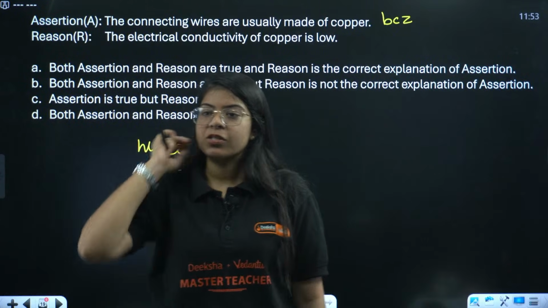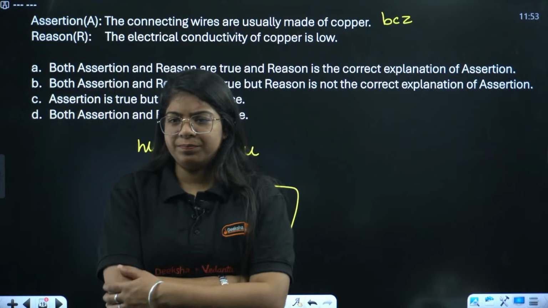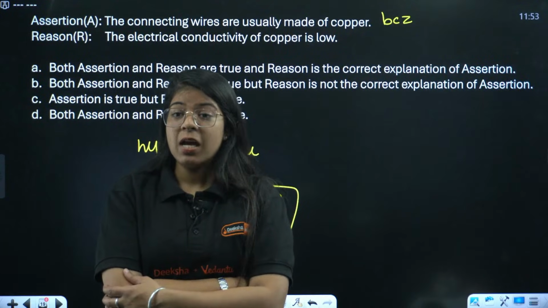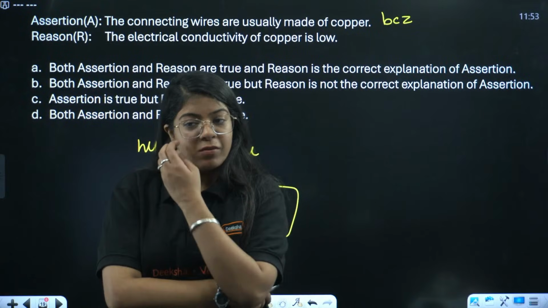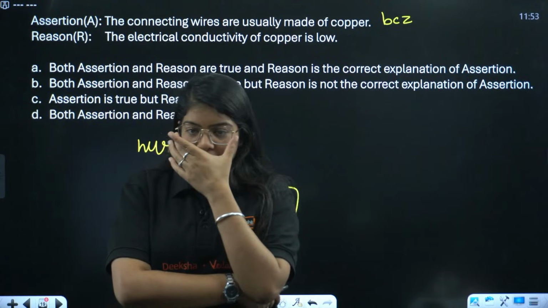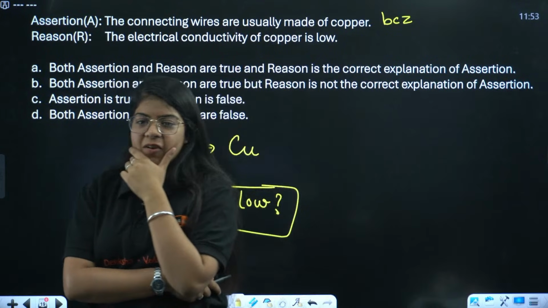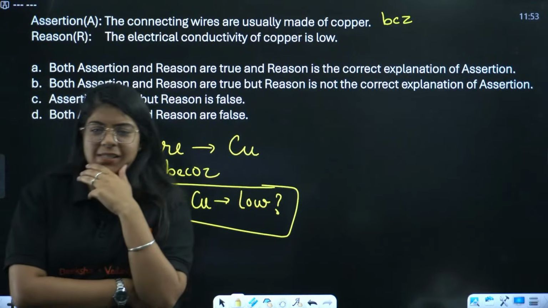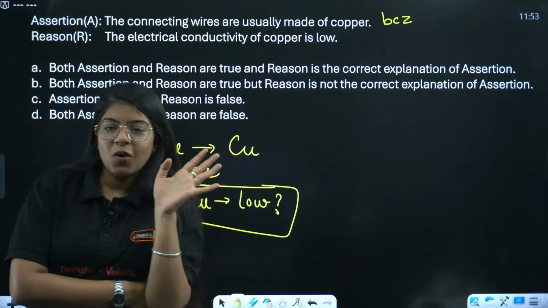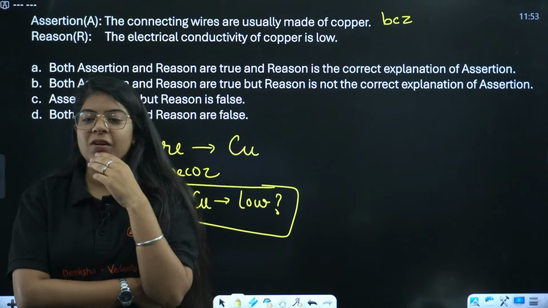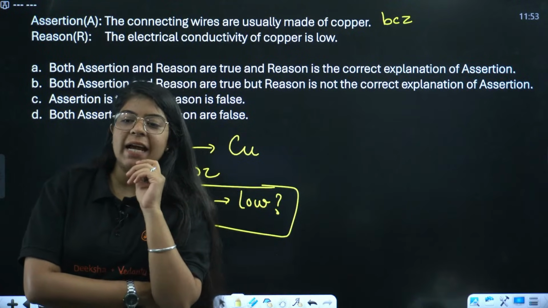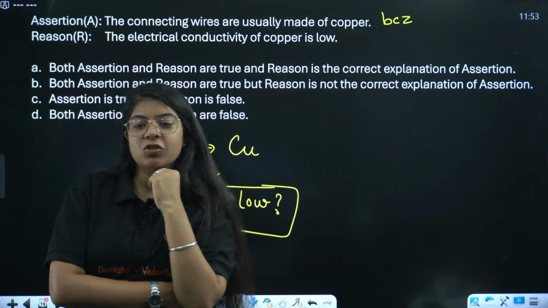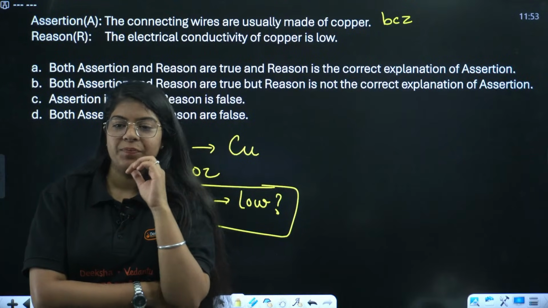Yes, ma'am, because it depends on nature of the material. Very good, very good. Yes, Santoshi, you are correct. Resistivity depends on nature of the material. We have answer C. Everyone is saying C. Shivu is saying C. Anaya, Lakshika, very good, very good. Okay, let us see if you are correct or not. Yes, Sharma ji is saying C. No, copper is a very good conductor, very good. It's because they are ductile and good conductor of electricity. Very good, Anaya. So proud of you. You are giving such exact answers. Very good.